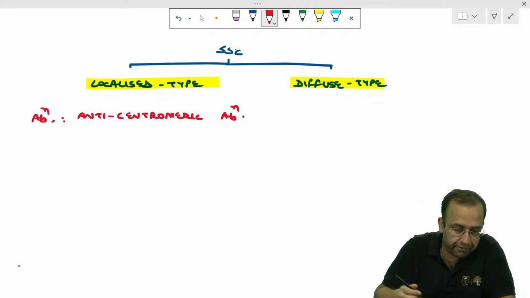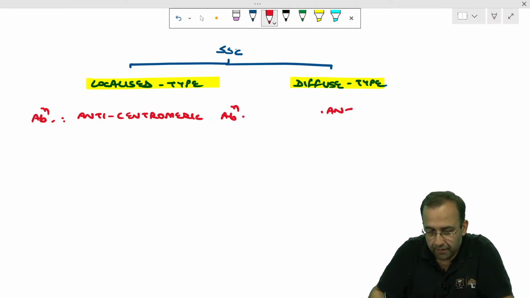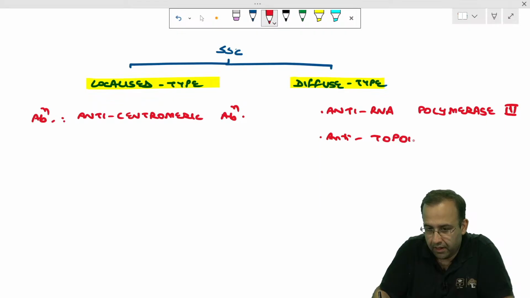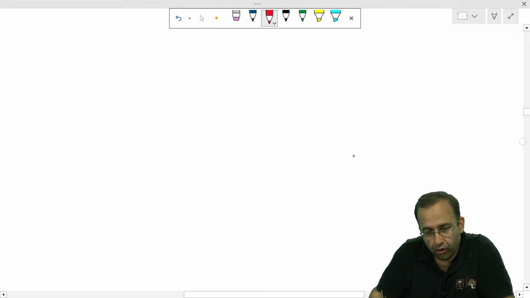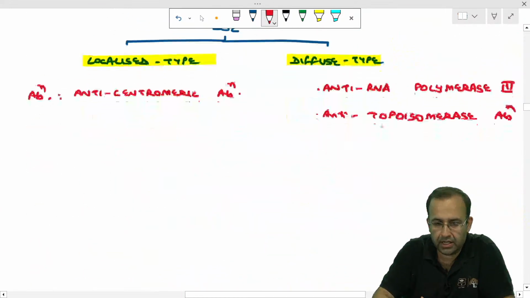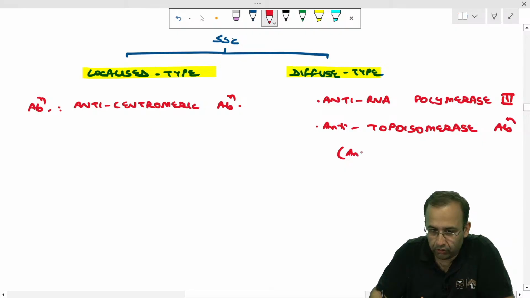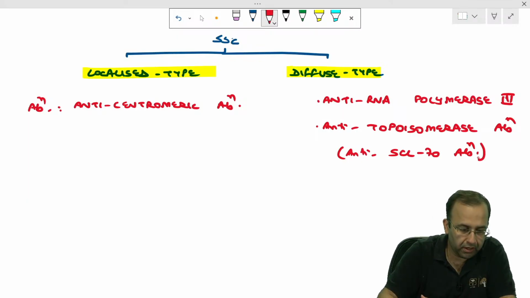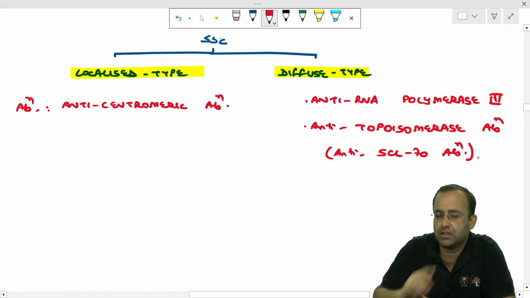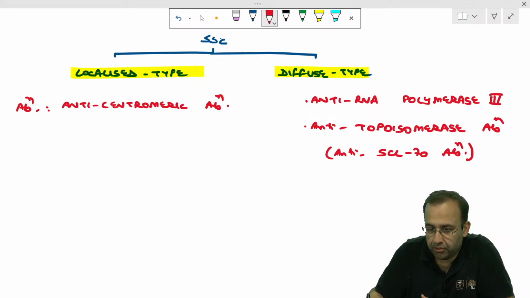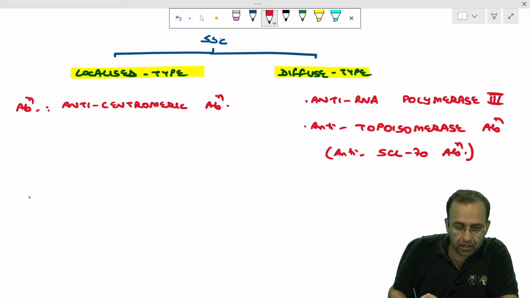Anti-centromeric antibody. Versus diffuse, which shows the presence of anti-RNA polymerase 3 and anti-topoisomerase, also called anti-SCL70 antibody. These are the antibodies associated with systemic sclerosis: anti-RNA polymerase 3 and anti-topoisomerase.